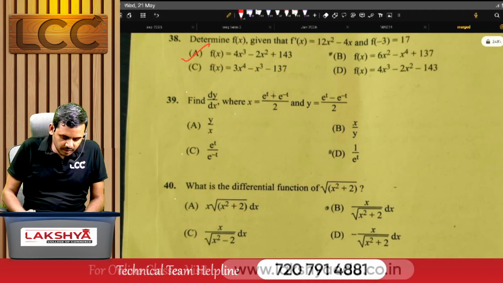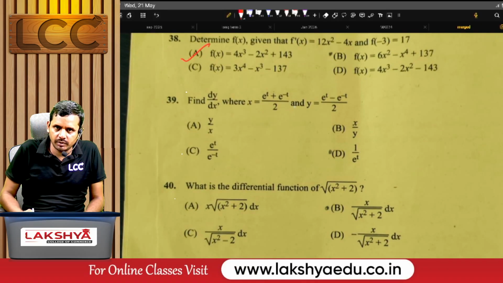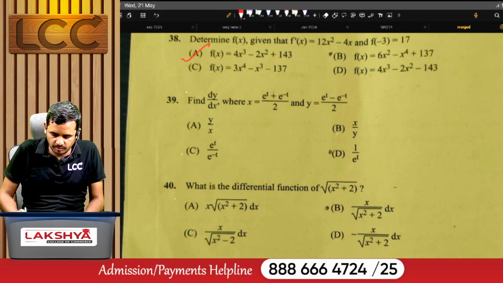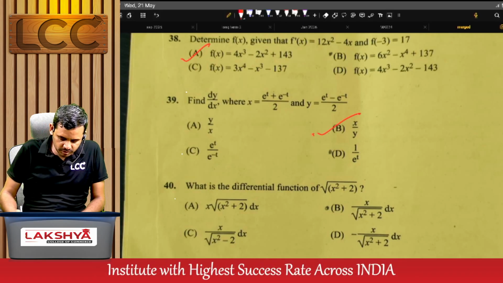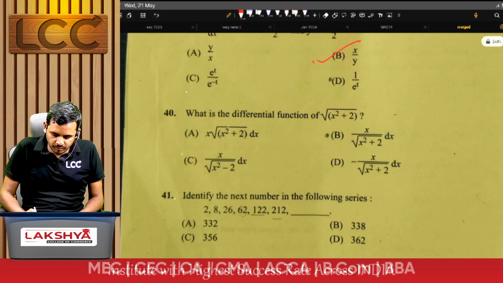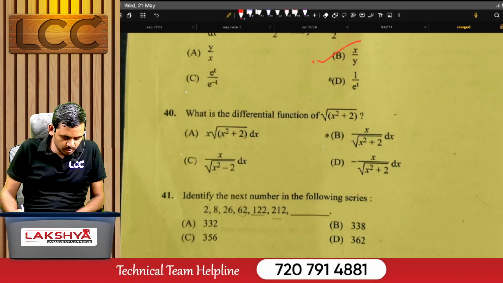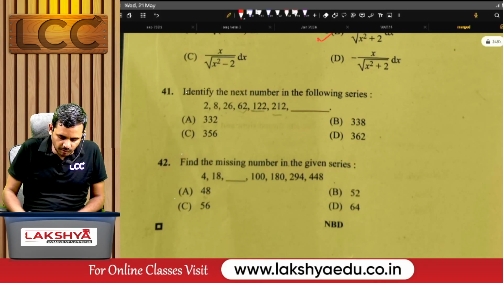The next problem, 39. Find dy by dx where x is equal to e power t plus e power minus t by 2, and y is equal to e power t minus e power minus t by 2. Right answer for this question is B. What is the differential of the root of x square plus 2? For this question, right answer is B.